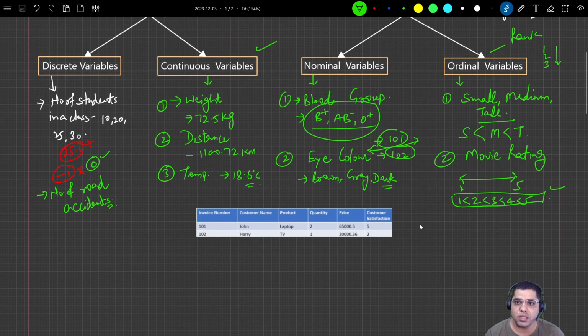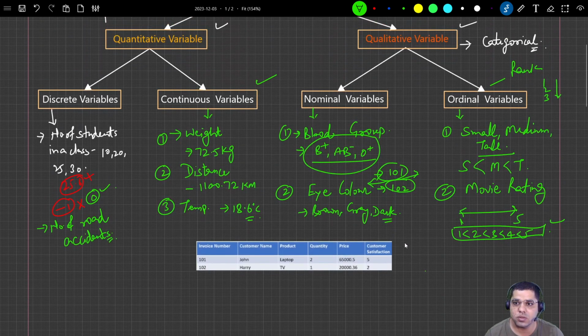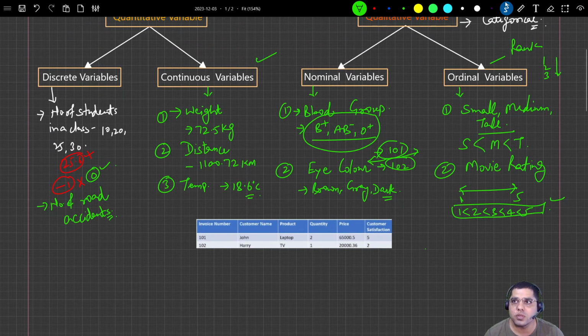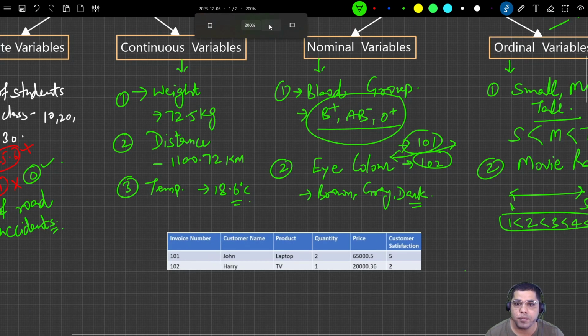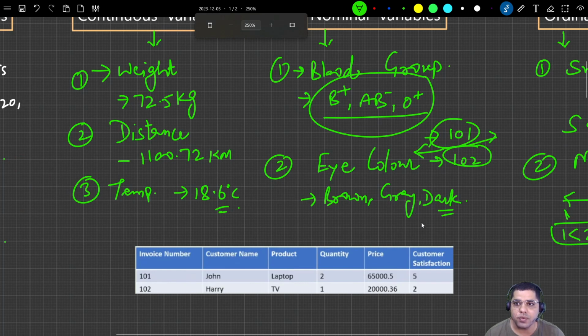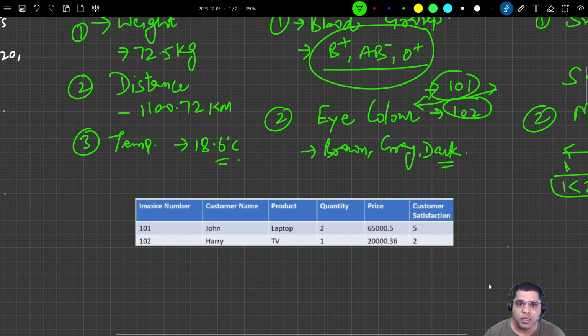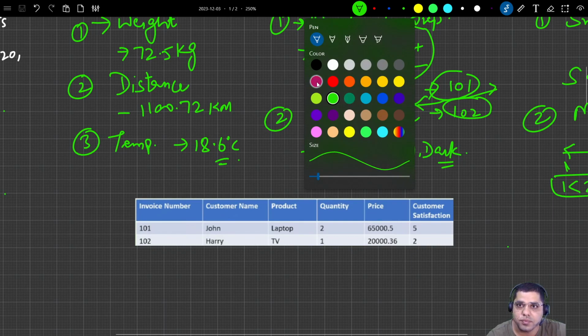I think I can zoom in a little bit. Yep, we can zoom in a little bit now. If you see here, this is the data set. Now we have to classify all these four variables. Which kind of variables are these? Let's start with the invoice one.